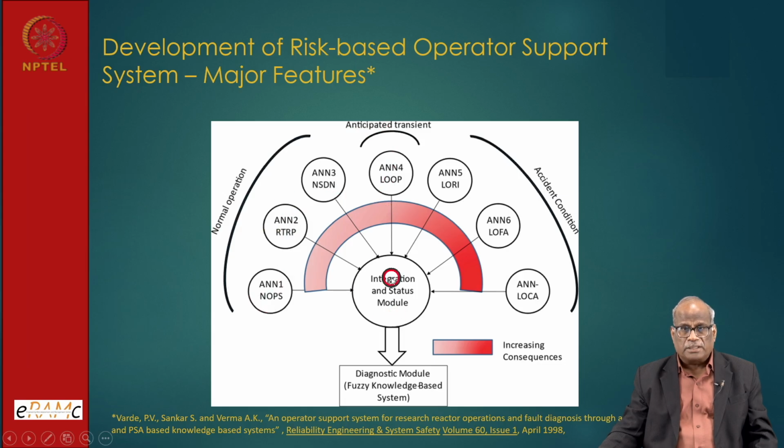So, I have made my NN robust when it is operating normal, when reactor trip but no consequences, and shutdown condition. So, it occurred to us that this could be, and that is how I put it in my book, that this algorithm will be better and the integration can be done, a small integration can be done and diagnostic module can be actuated. Because ANN has identified the transient, it has come from this route, let us say loss of offsite power, it has come from this route. Now, I have to prepare myself for diagnostics.